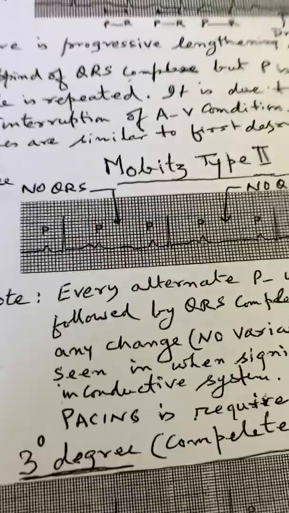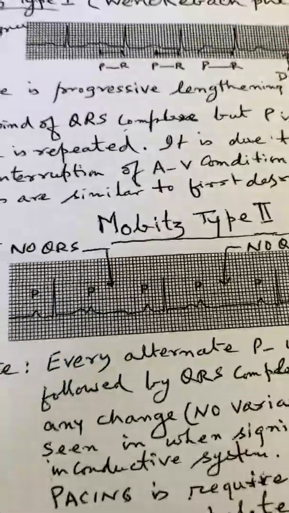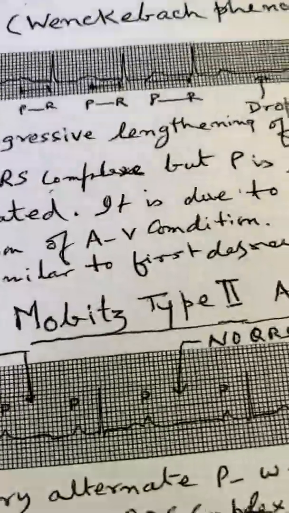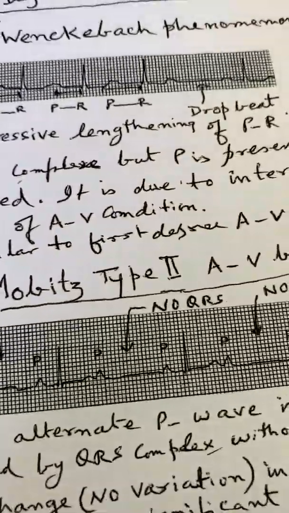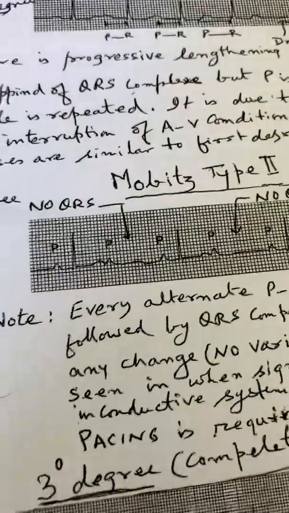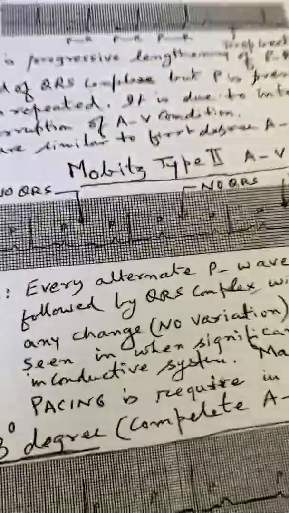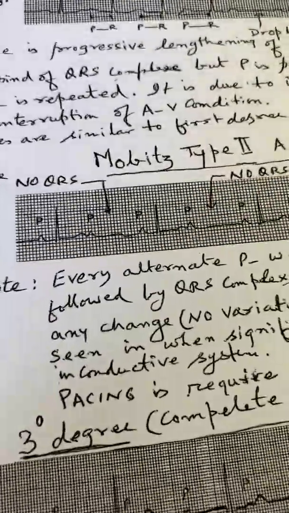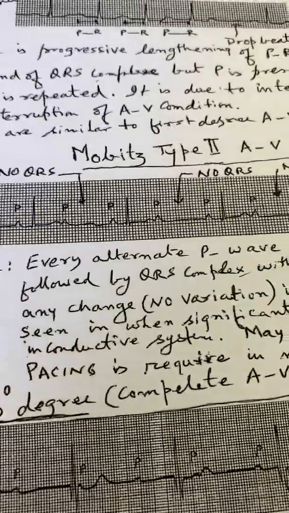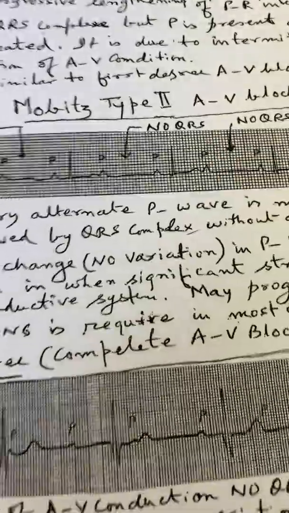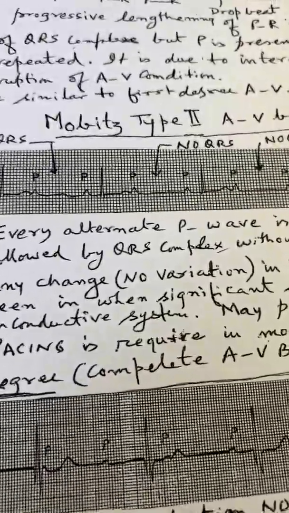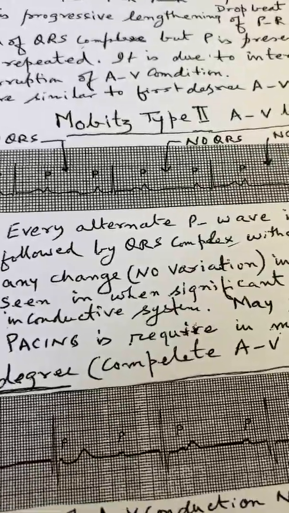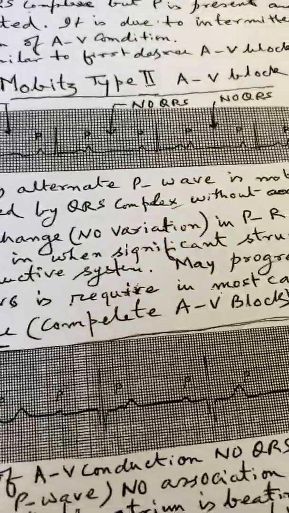First degree heart block, PR interval is increased. Second degree heart block, Mobitz type 1, there is a progressive lengthening and there is a dropped beat. While in Mobitz type 2, there is a P wave, and every alternate P wave is not followed by QRS. But for a normal P with QRS, you will have a normal PR interval.